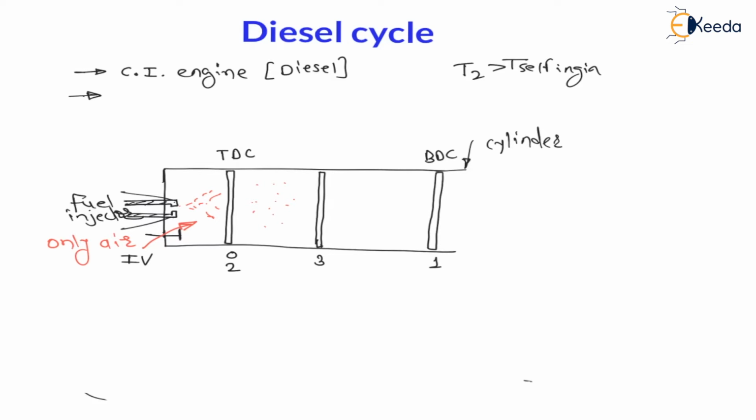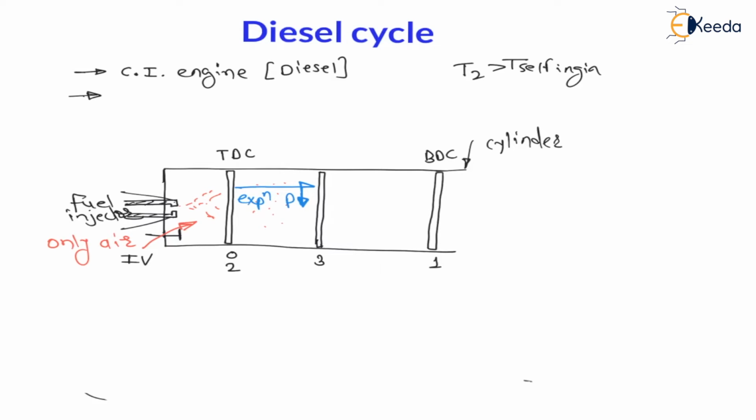And my dear students, can you imagine here, from 2 to 3 there is expansion as well as fuel injection, right? And as from 2 to 3 there is expansion, because of this expansion stroke pressure must decrease.